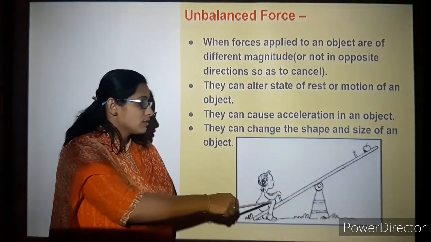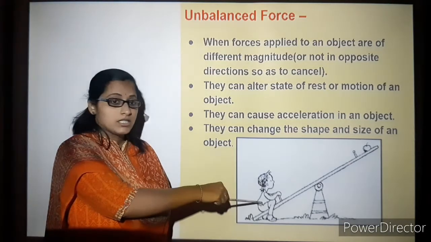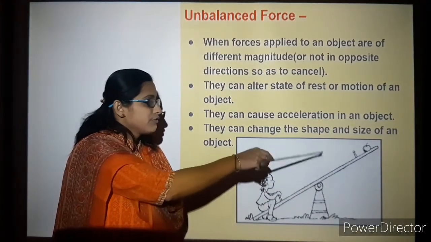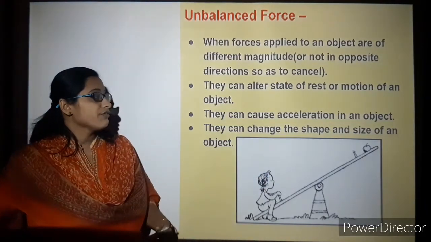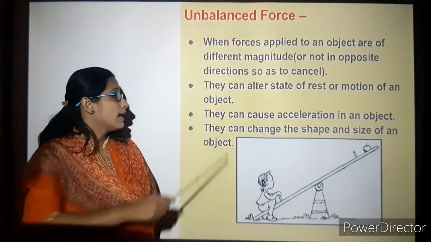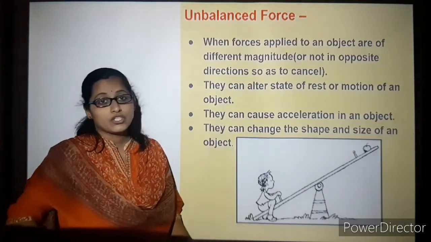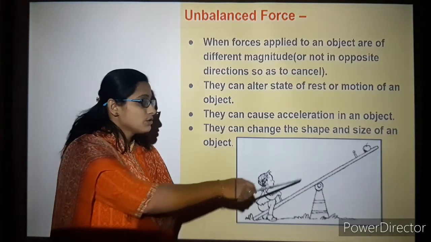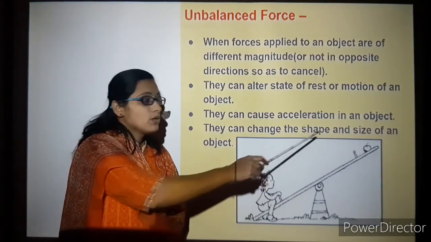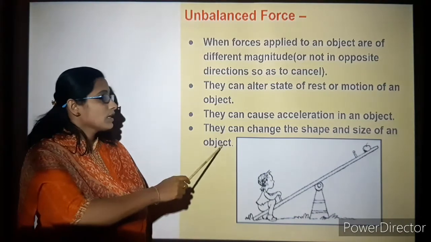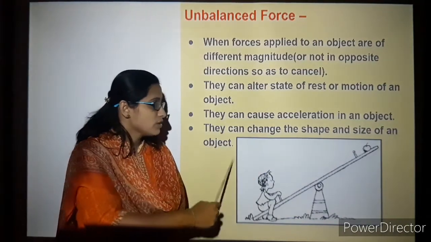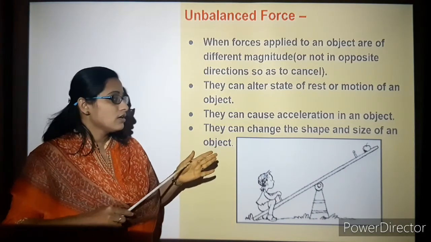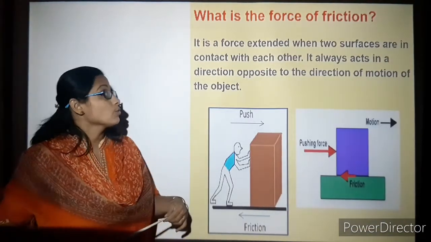The state of rest is altered because the child is sitting here, and the seesaw has moved to a different position. Motion of an object can also be changed and they can cause acceleration. The child was able to move the seesaw and the apple also moved. Unbalanced forces can also change the shape and size of an object.